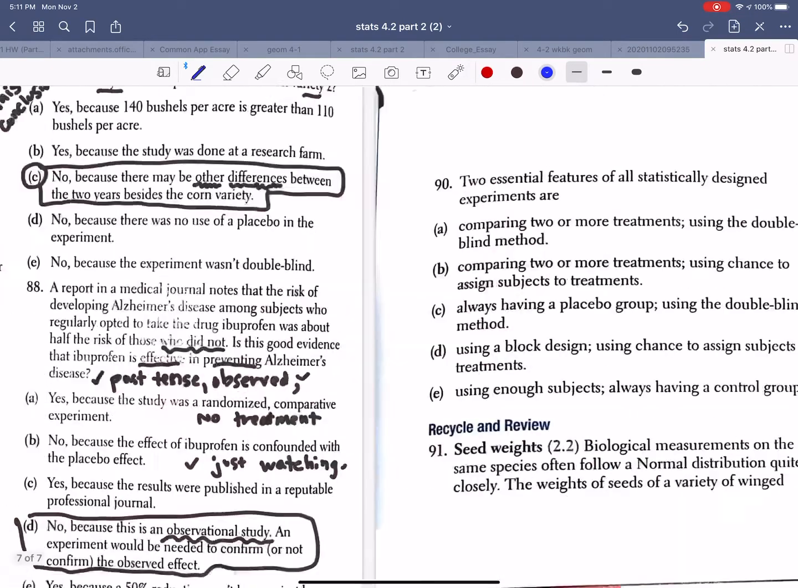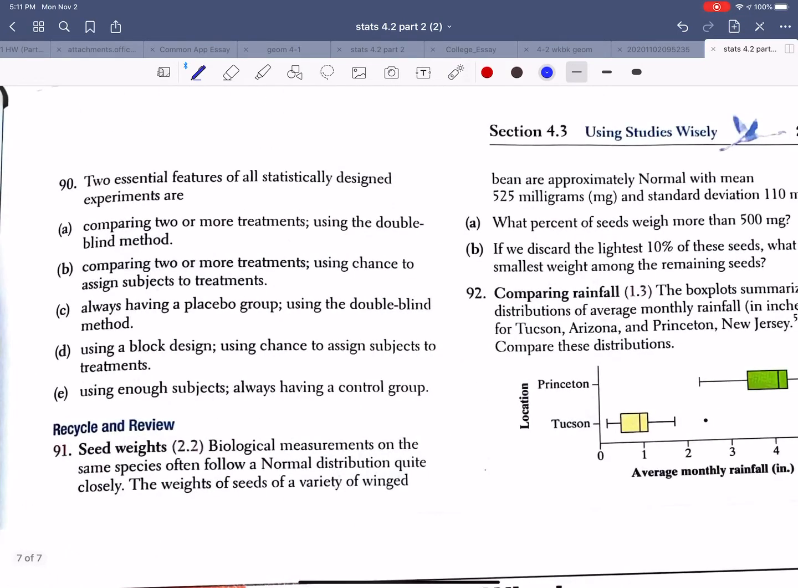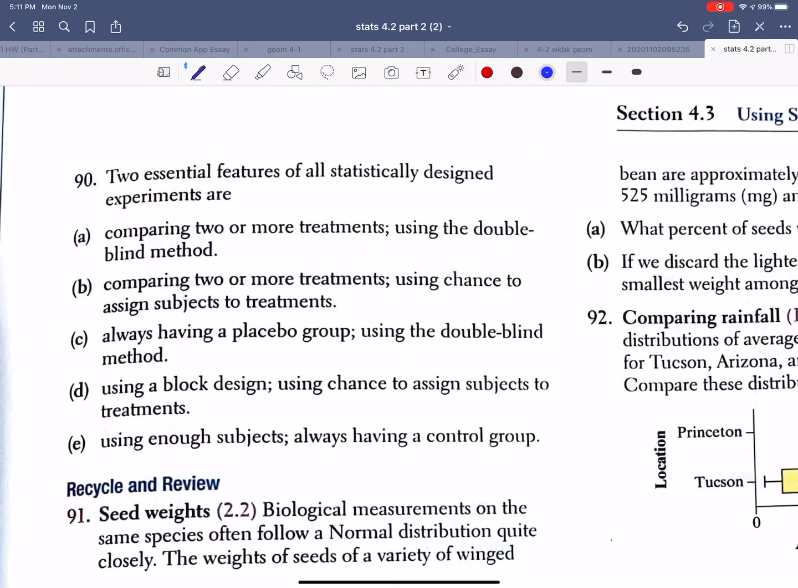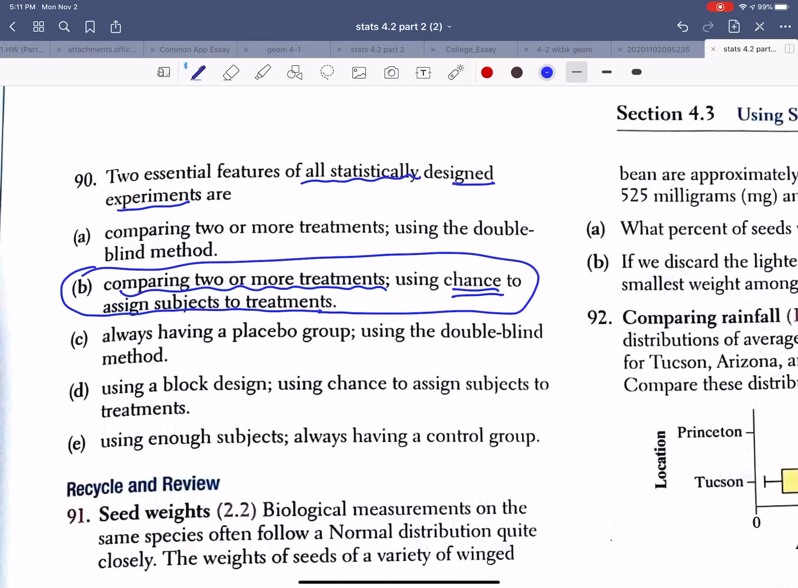Nice. Okay, one last question. Question 90 states, 2 essential features of all statistically designed experiments are, and this comes right out of our notes, comparing 2 or more treatments using chance to assign subjects to treatments. Yes, this is called our random assignment. Perfect. This fits our definition from class exactly.